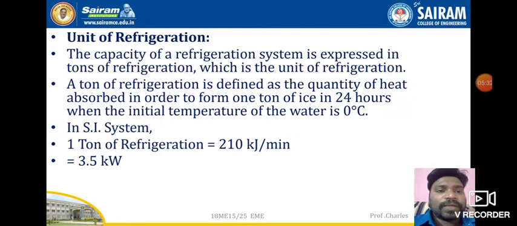Now how is it converted to kilowatts? 1 kilojoule per minute: if you convert kilojoules per minute into kilojoules per second, then kilojoules per second is nothing but kilowatts. So 210 kilojoules per minute divided by 60, because 1 minute is equal to 60 seconds. So 210 divided by 60 is 3.5 kilowatts. This is how the value of 1 ton of refrigeration is 210 kilojoules per minute or 3.5 kilowatts. Most competitive examinations will come across this type of values. So this is all about 1 ton of refrigeration.